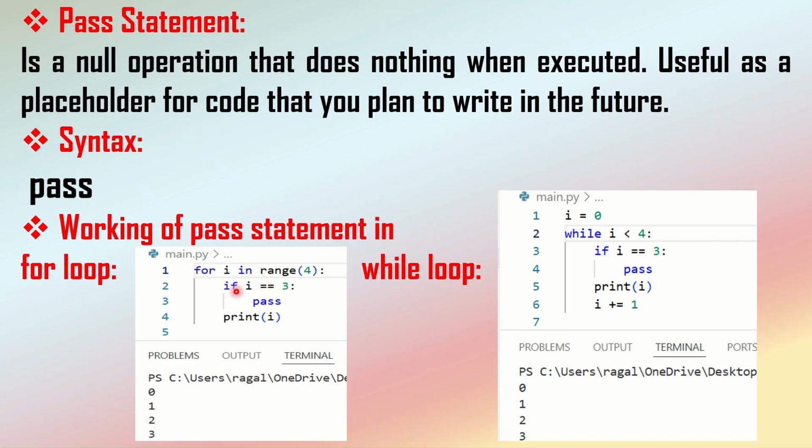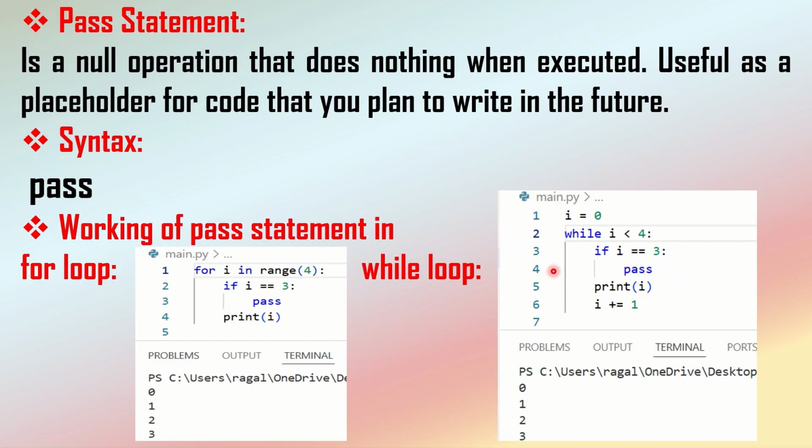Whenever i is 0, 0 is not equal to 3, so it will print the value of i. Next, i becomes 1, it will print the value 1. Next time i becomes 2, it prints the value 2. And whenever i becomes 3, this condition will be satisfied. Since I am passing this statement, it will do nothing, and then it will print the value 3. Here I have given the range of 4, so it will print the values of i up to 3, meaning this range will go up to 3 only.